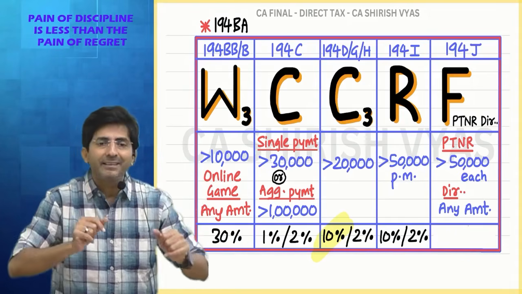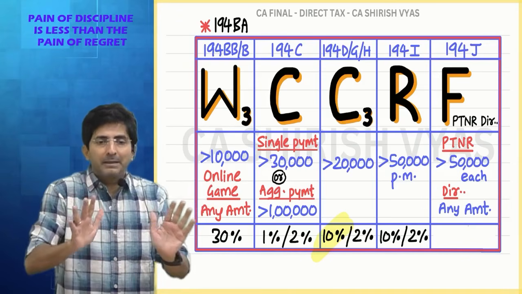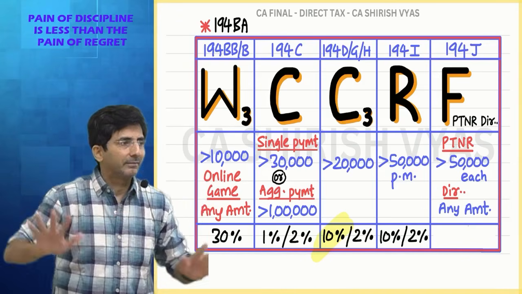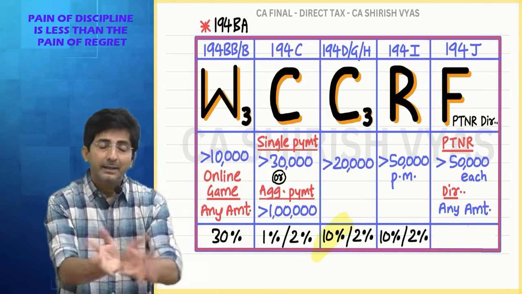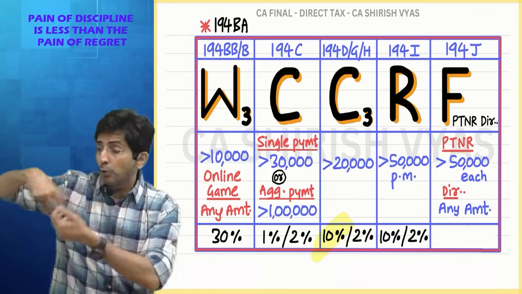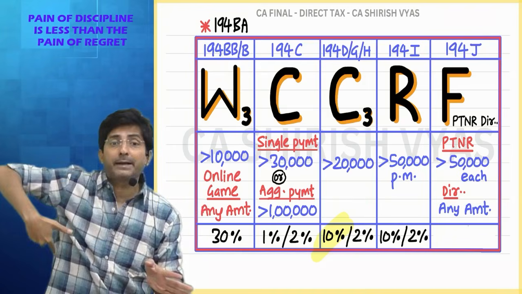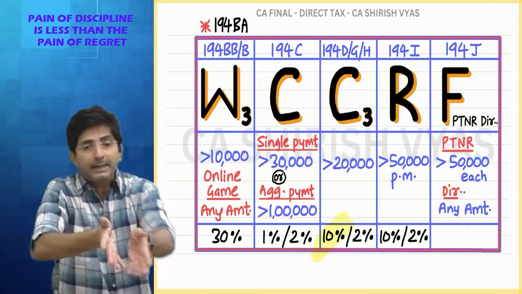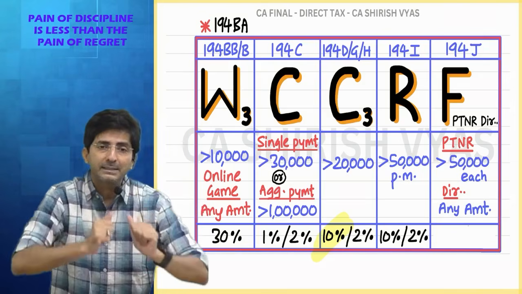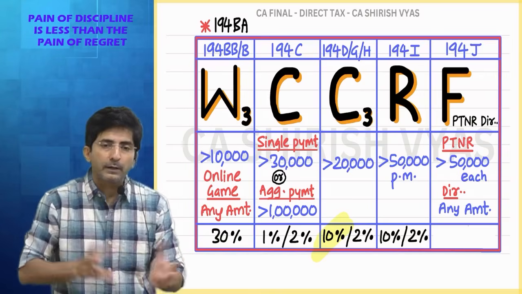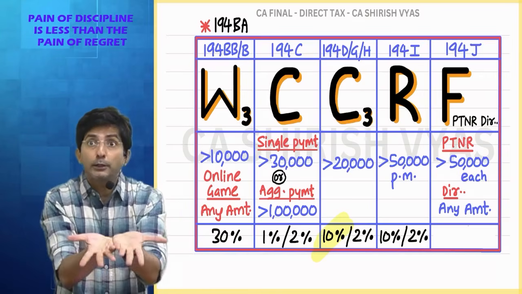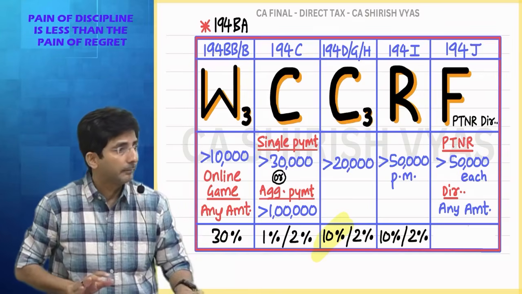Then you will combine. Separate means don't unnecessarily separate every time. If the nature of the work is the same, keep it the same. Yes, professional, technical, non-compete, royalty, keep them separate. But within professional, filing, return, audit, etc., it's all one and the same. So tell me what you will do. 40,000 for filing return, 40,000 for audit, combined it's 80,000. 80,000 is above 50,000, so TDS will be applicable.